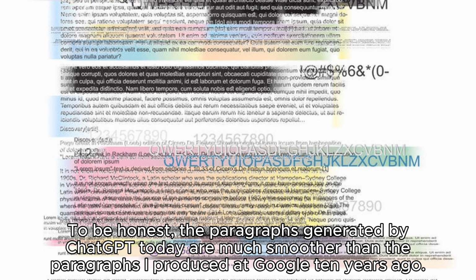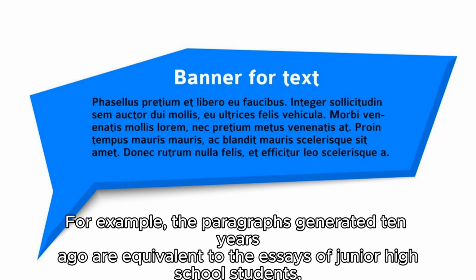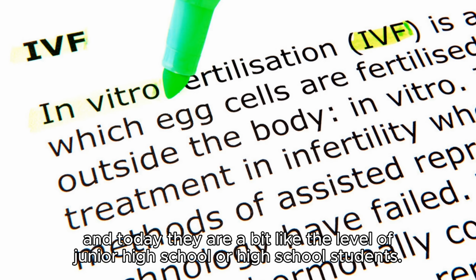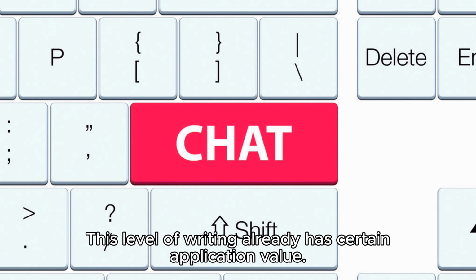To be honest, the paragraphs generated by chat today are much smoother than the paragraphs I produced at Google 10 years ago. For example, the paragraphs generated 10 years ago are equivalent to the essays of junior high school students, and today they are a bit like the level of junior high school or high school students. This level of writing already has certain application value.